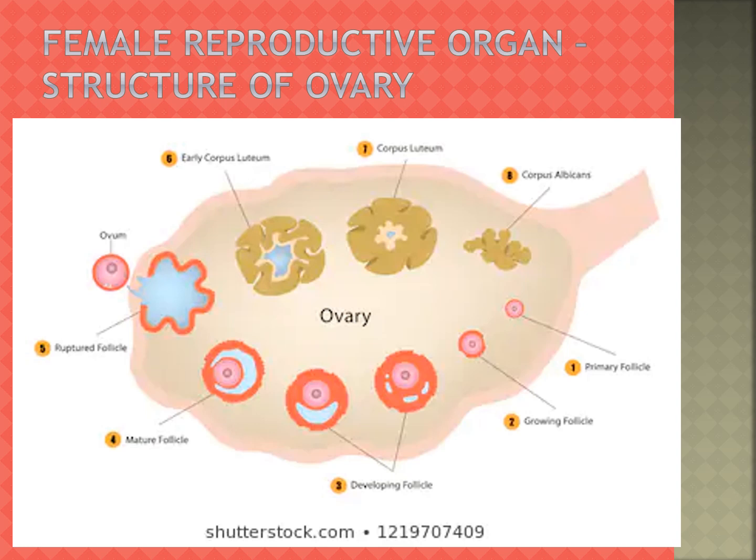As the egg is growing, the follicles also grow, enlarge and are filled with fluid. That is the Graafian follicle. The fluid is filled inside the follicle. What is a Graafian follicle? Follicles that are filled with fluid are called Graafian follicles.